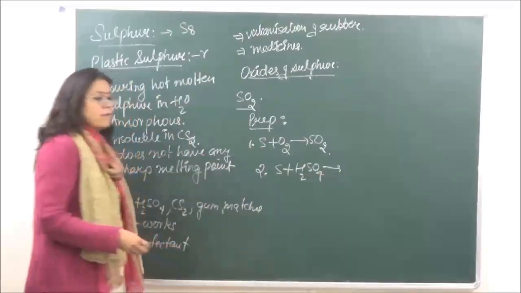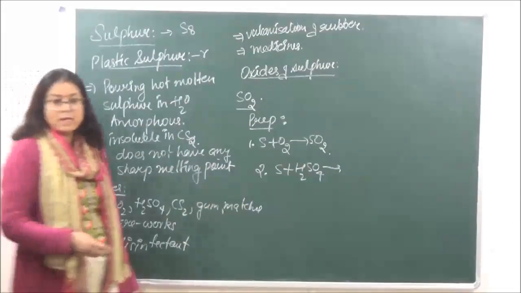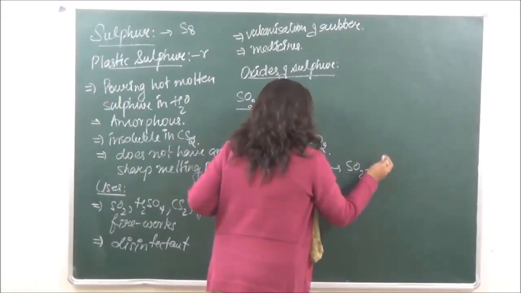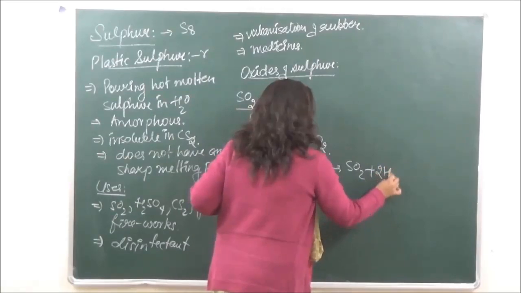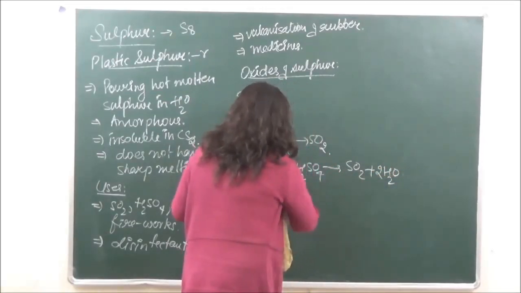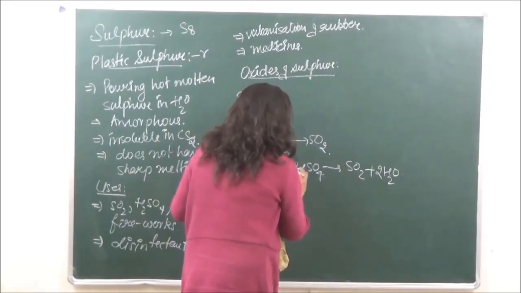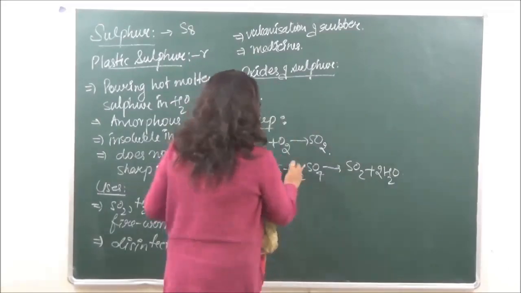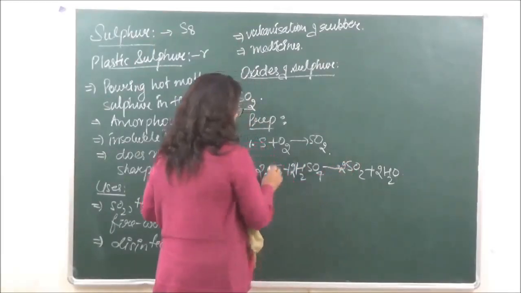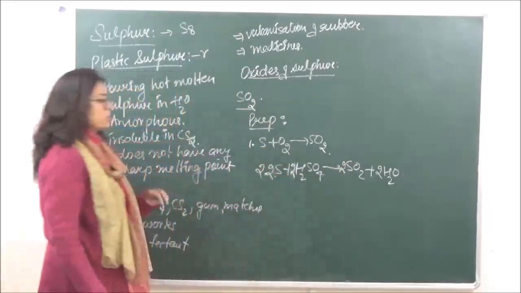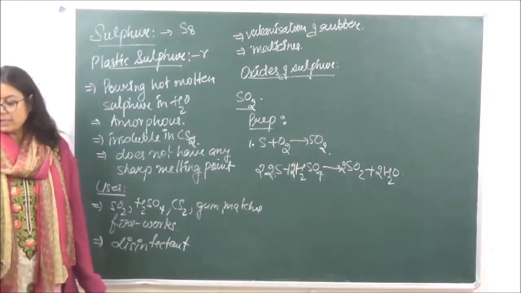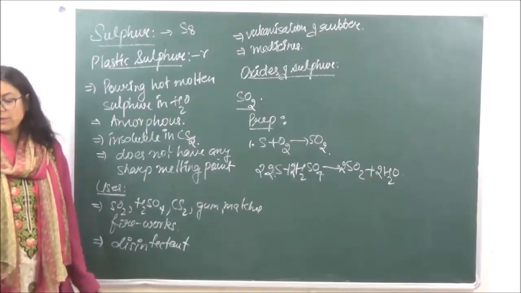This is going to give us sulfur dioxide plus water, S + 2H2SO4 → 3SO2 + 2H2O, right?